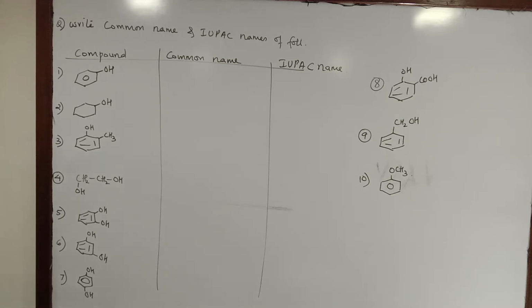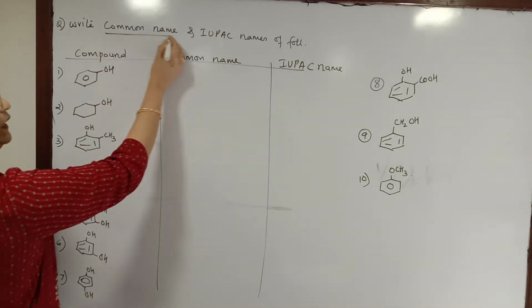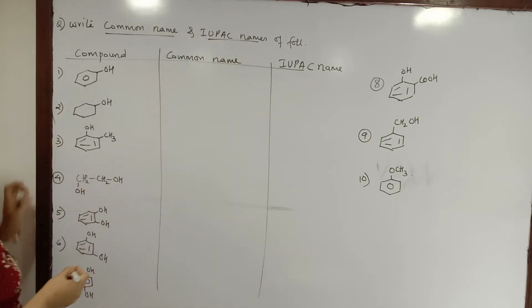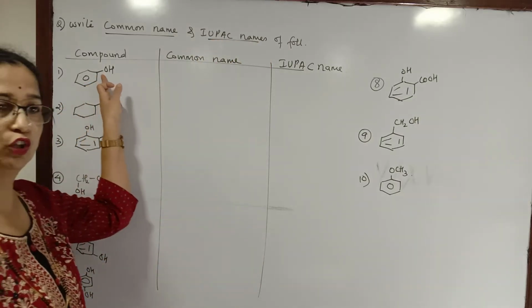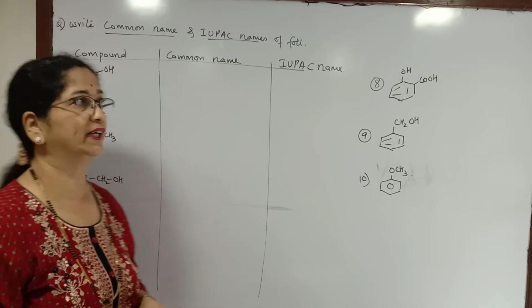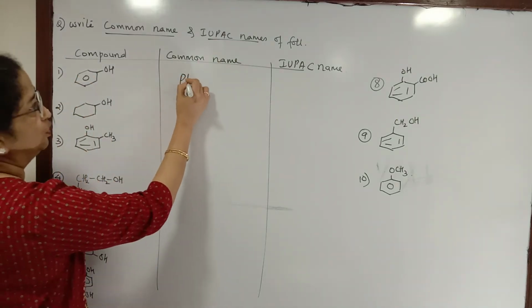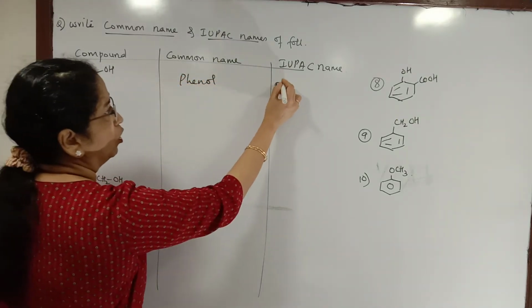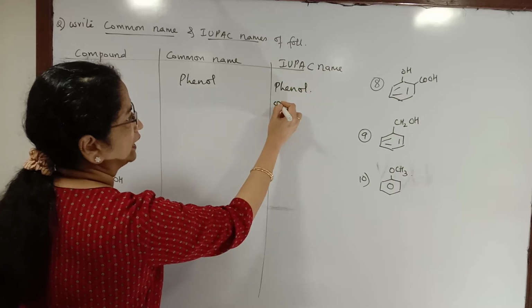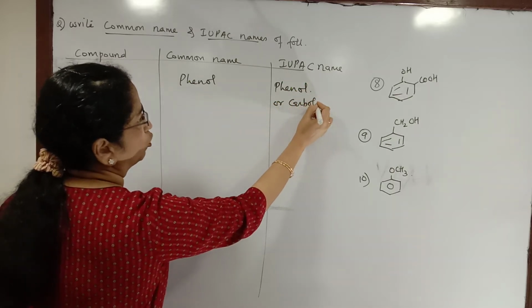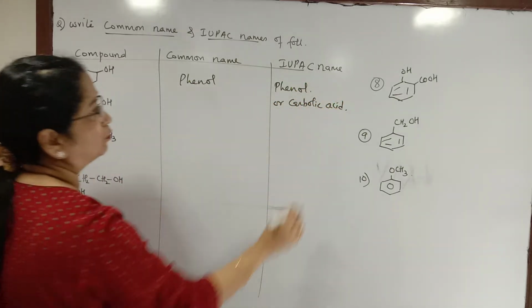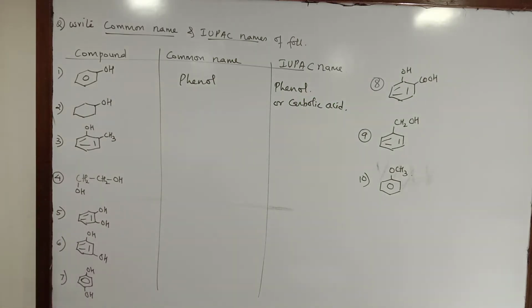Now let us take a few more examples, write their common names and IUPAC names. In this case, the OH group is bonded to the benzene ring, so this is called phenol. In both common system as well as IUPAC system, phenol is also called carbolic acid.